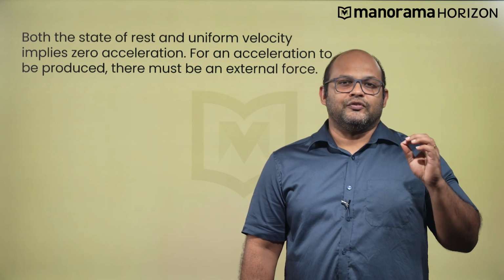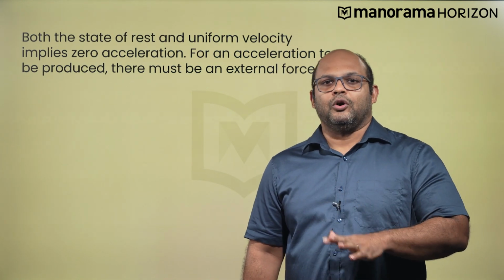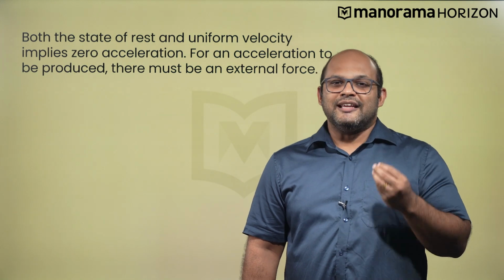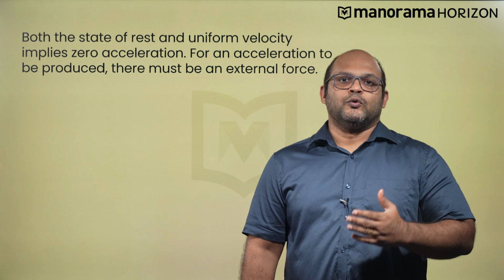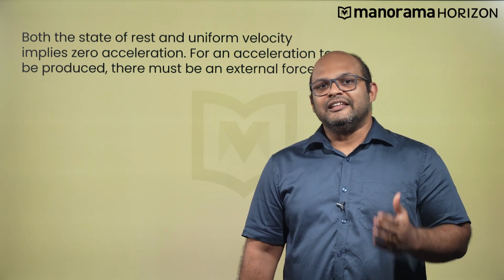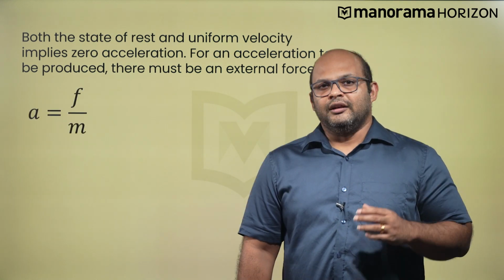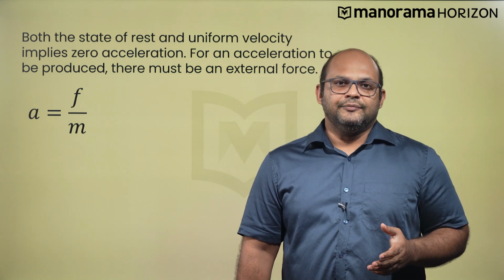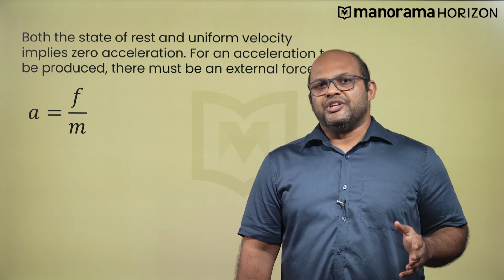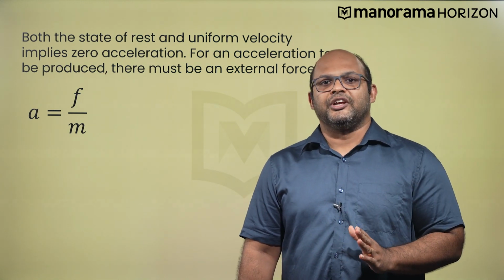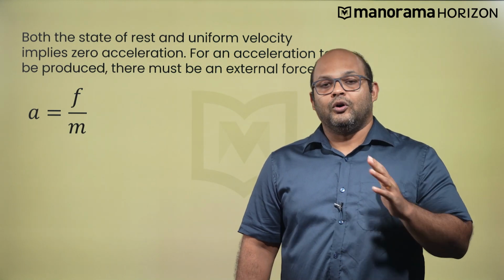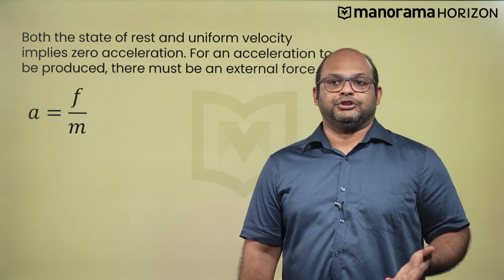Now, both the state of rest and of uniform motion, or unchanging velocity, imply zero acceleration. This means that any unbalanced force on an object will result in the acceleration of that object. In other words, we can say mathematically that the acceleration of the object is the ratio of the unbalanced force acting on the object divided by the object's mass, or in other words, the object's inertia.